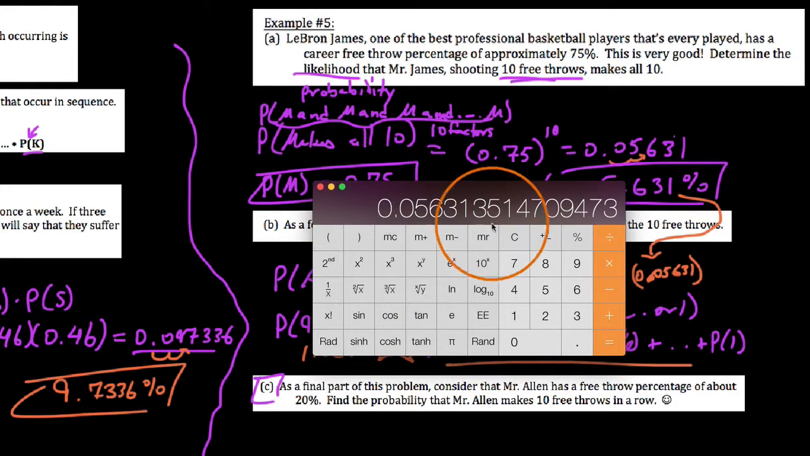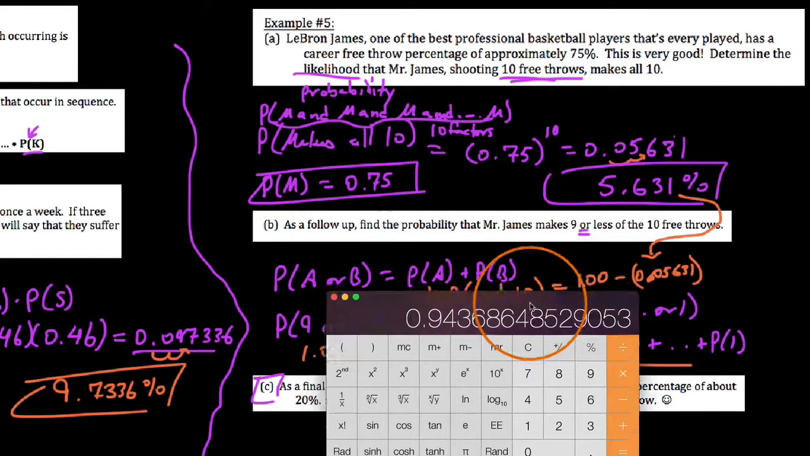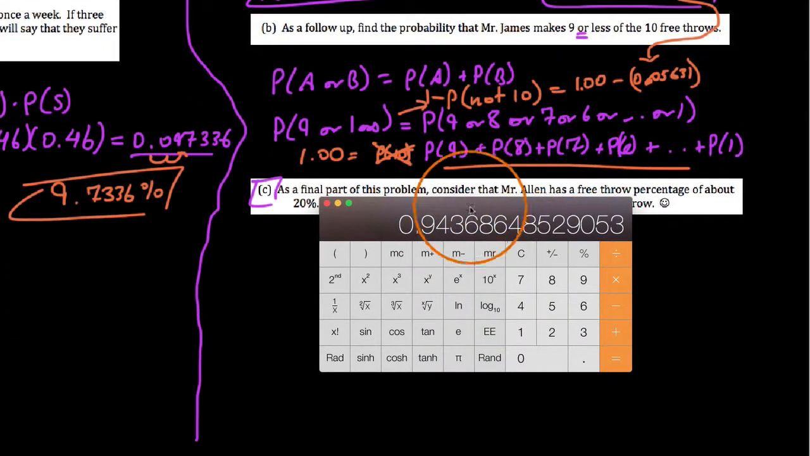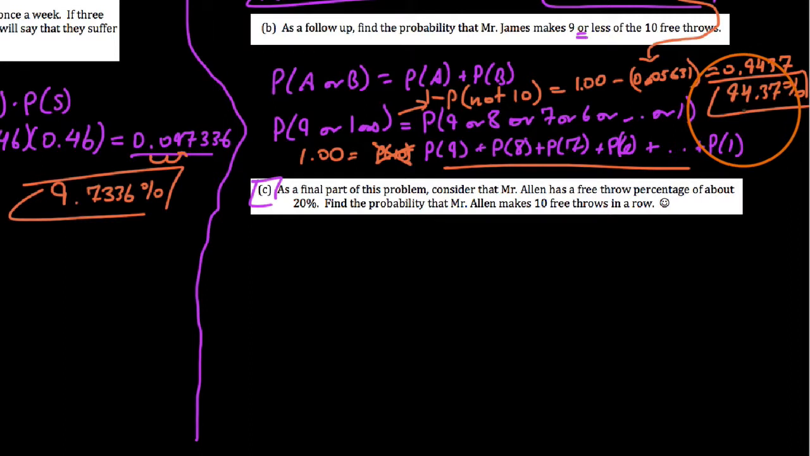So again, with our calculator, I'm going to subtract 1 from this and then call it positive. The likelihood that he doesn't make all 10, that he misses at least one of them, is 0.9437-ish. So 0.9437, or 94.37% of the time, theoretically, he should miss at least one basket, which is reasonable. I mean, you're likely to miss at least 1 out of 10.